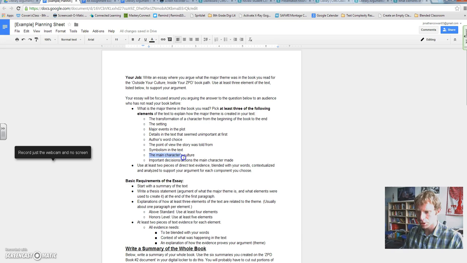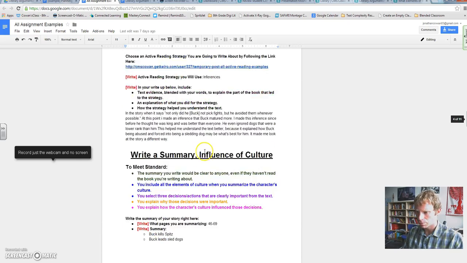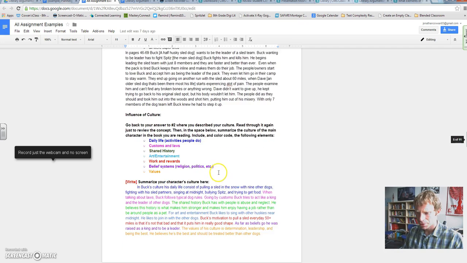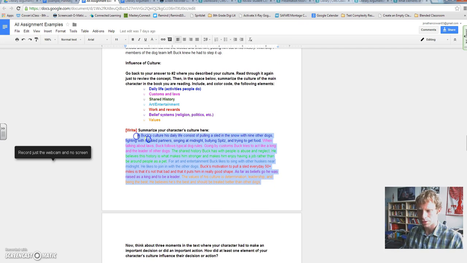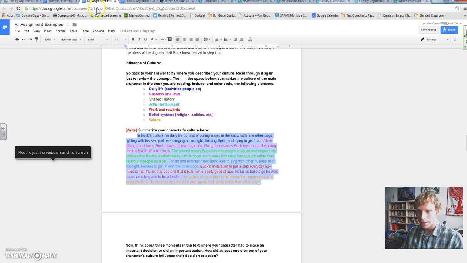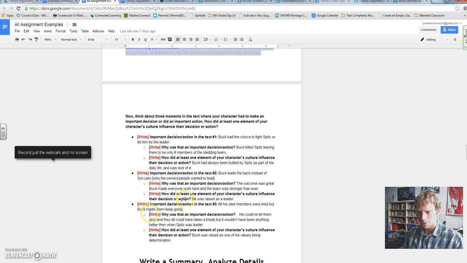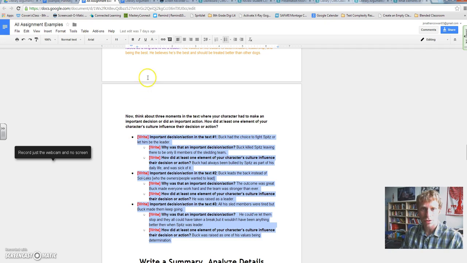And the main character's culture. Well, you did that in an assignment for Path 5, the write a summary, influence of culture. Is there anything about your character's culture that helped create that theme? Or important decisions or actions the main character made. Well, back in that same culture assignment, you also talked about some important decisions or actions that they made. So you could maybe use some of these, or you might think of some other important decisions or actions they made that really led to that theme.